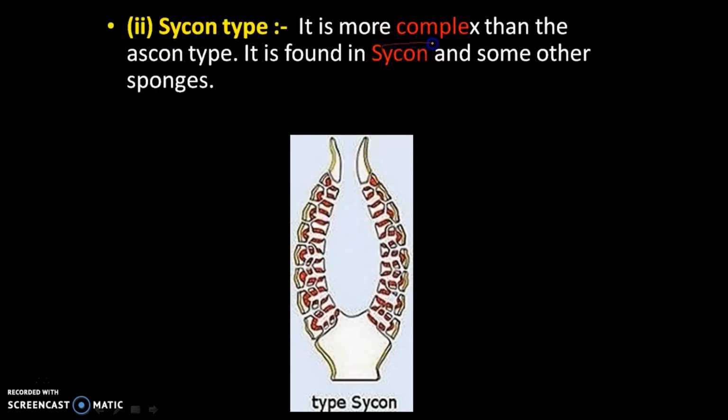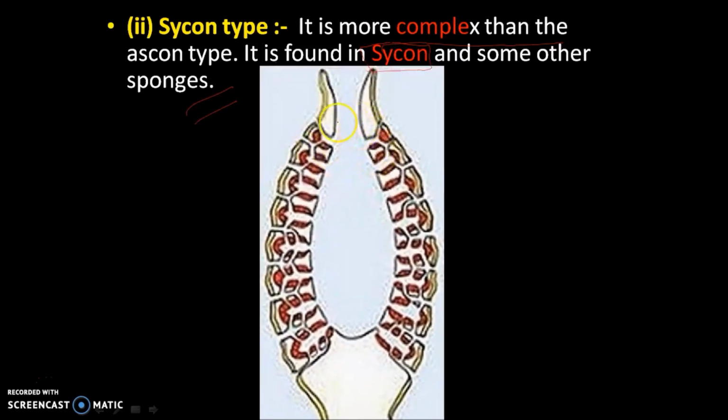Next we move on to the slightly more complex canals, called the Sycon type. The Sycon type is more complex than the Ascon type, and it is found in the species called Sycon, and some other sponges also contain it. Here you find one branch, and another canal moves off, so a branching system is present. There are prosopyles and apopyles, and after branching the water moves into the cavity, exchange takes place, and then it moves out of the body. Because the canals are branched, it is a little more complex.